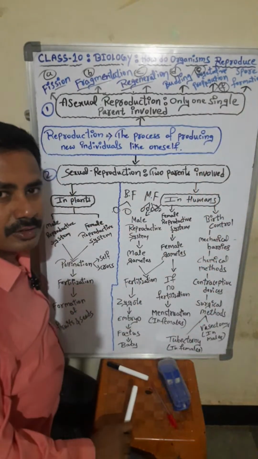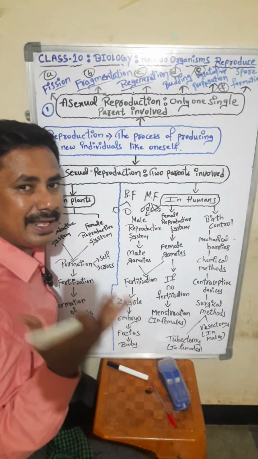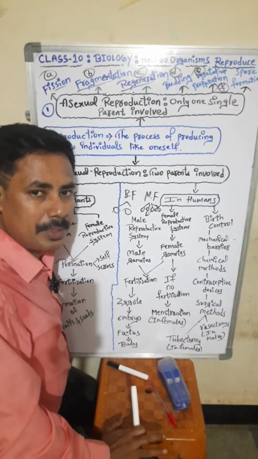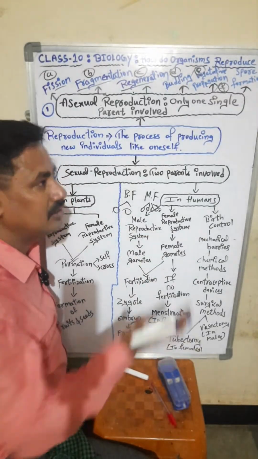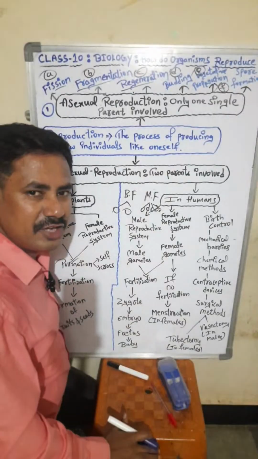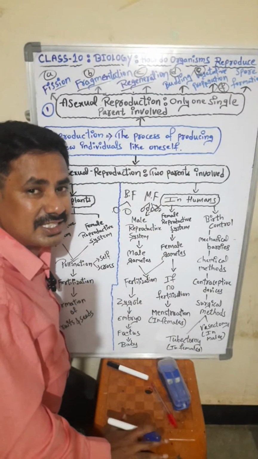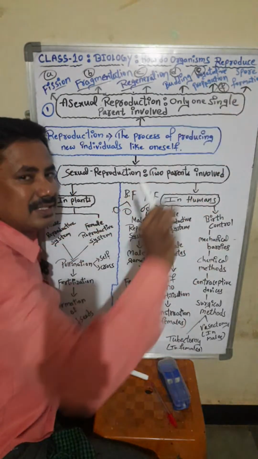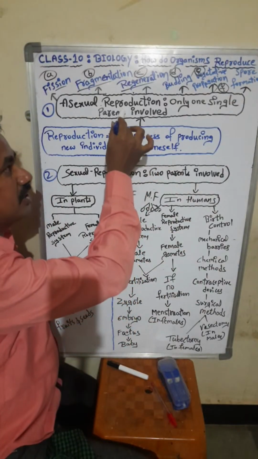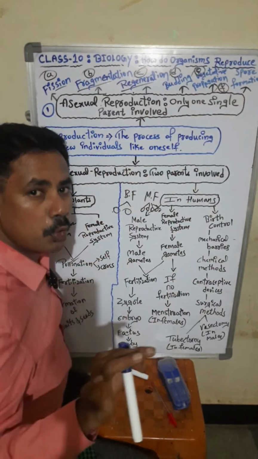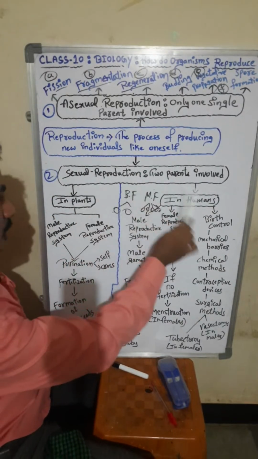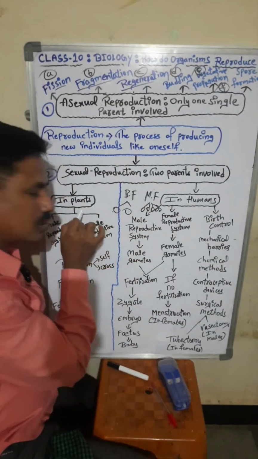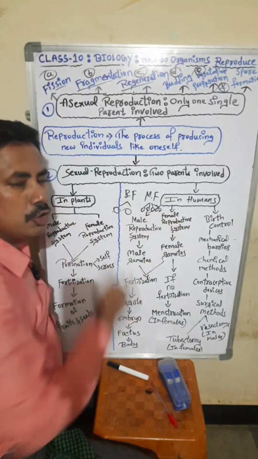स्पोर फॉर्मेशन, फंगस में एक एग्जांपल है, फंगस राइजोपस में होता है और बहुत सारे ऑर्गेनिज्म में होता है. Just one example they have given you, rhizopus fungus. What happens? Asexual mode of reproduction takes place, especially spore formation. So in sexual reproduction, students, we are going to study about in plants, in humans.